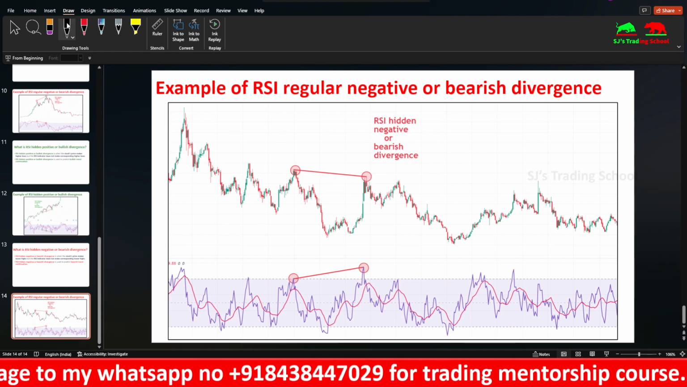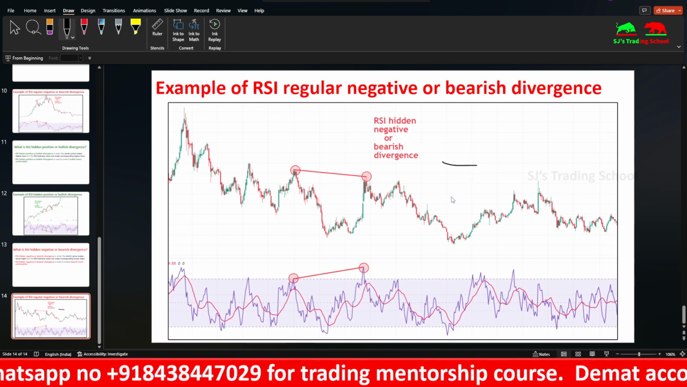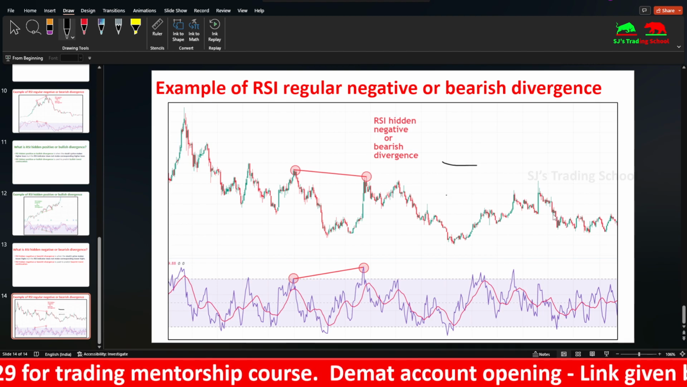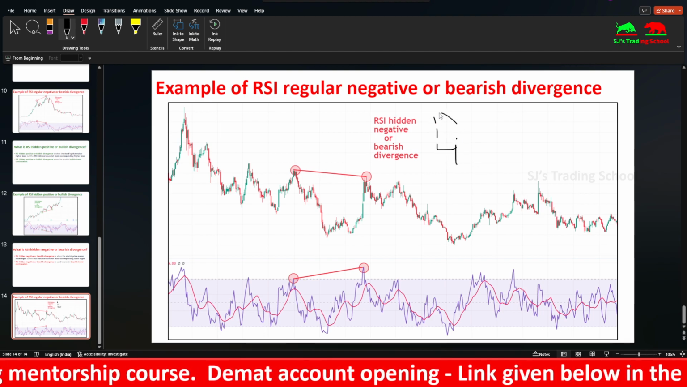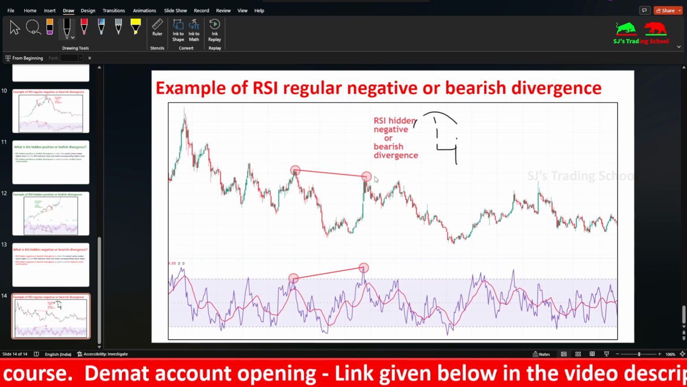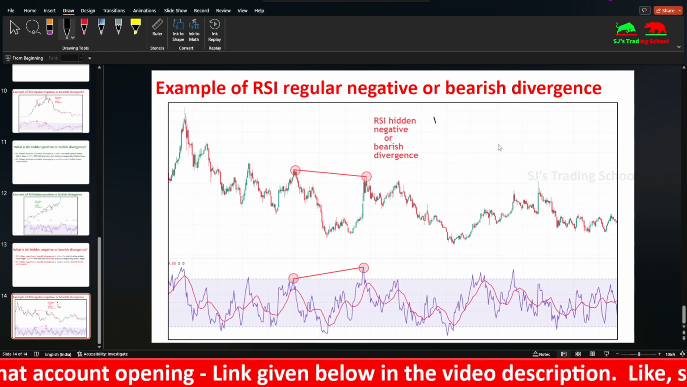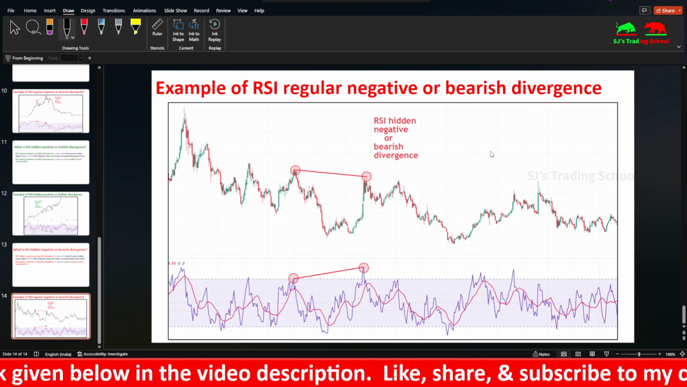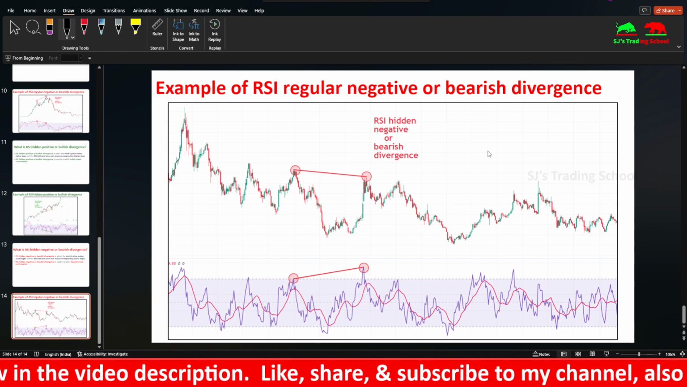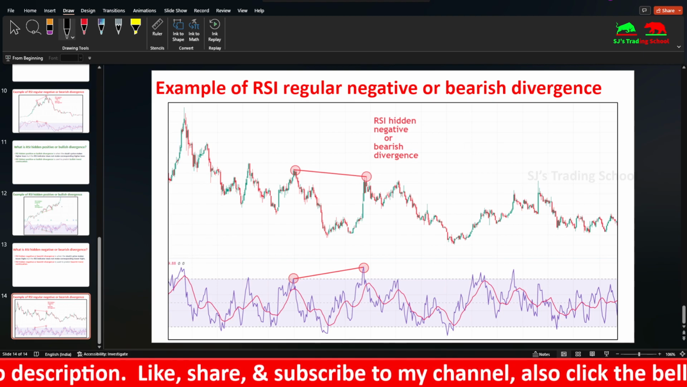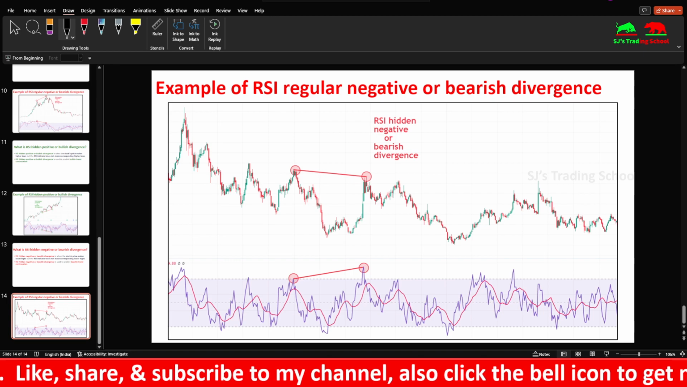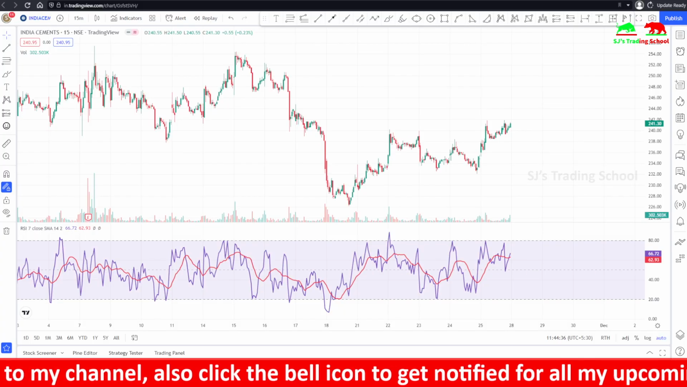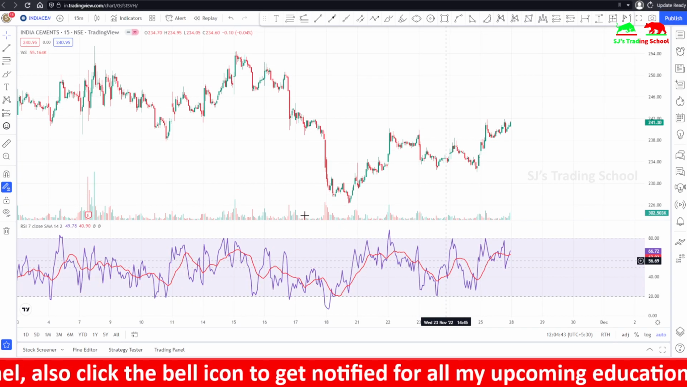Sometimes the price might be like this, but the RSI would be flat. Whenever the RSI is flat, it is known as moderate divergence. You take any of these four divergences. If the price moves according to its respective divergence, but the RSI is flat, it is known as moderate divergence. It is also known as extended or exaggerated divergence. So let's go into the live chart. These are the four types of divergences. Regular means trend reversal, hidden means trend continuation.